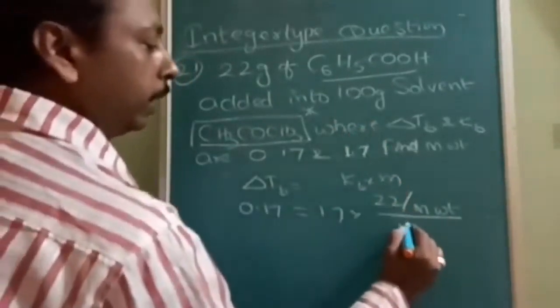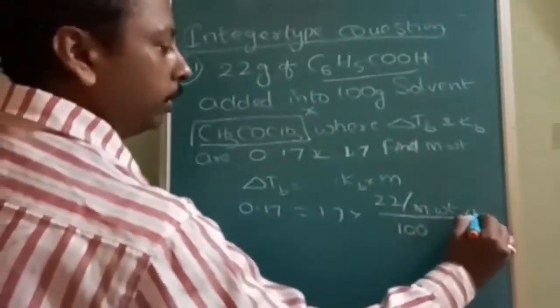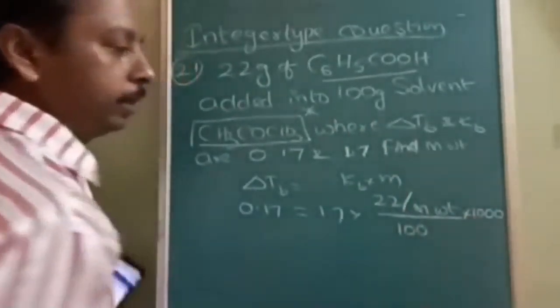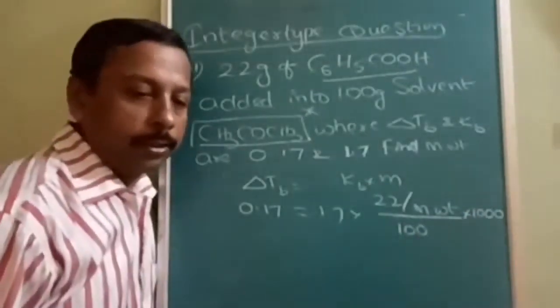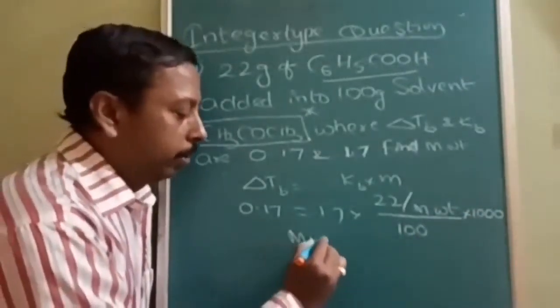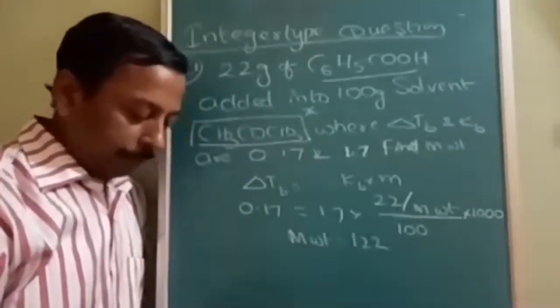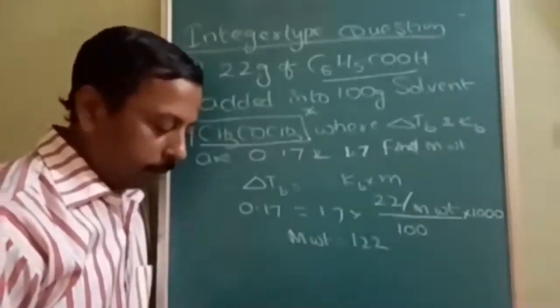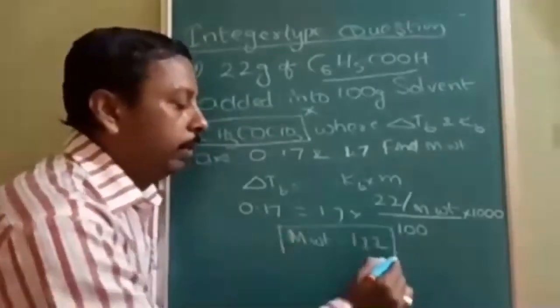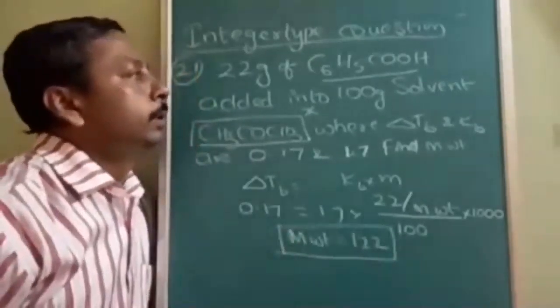In 100 grams of solvent, it is in grams, so it needs to be multiplied by 1000. On simplification, we get the molecular weight as 122. The molecular weight of benzoic acid is 122.